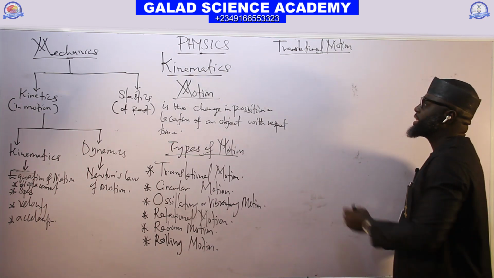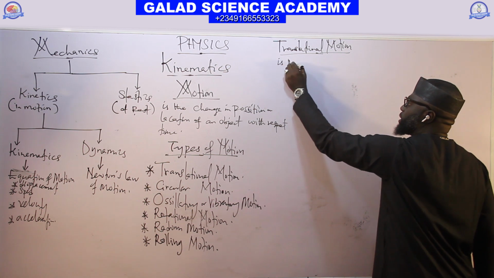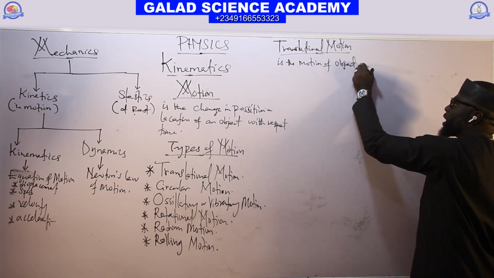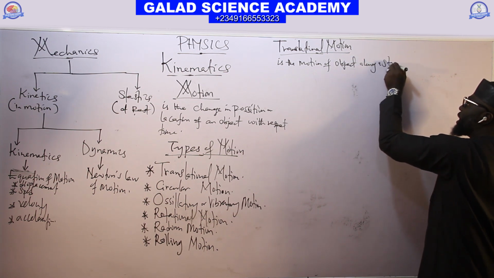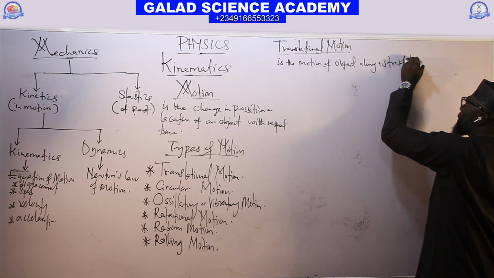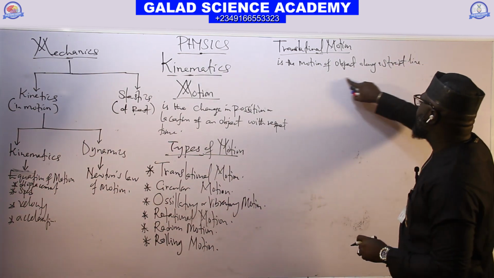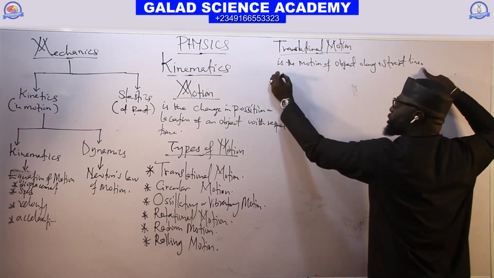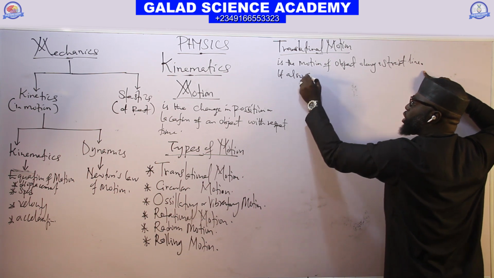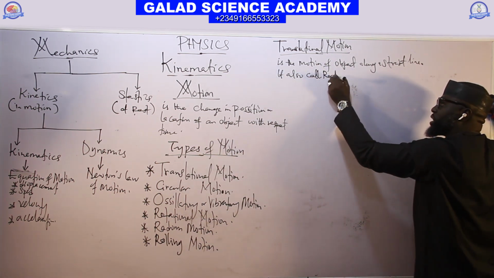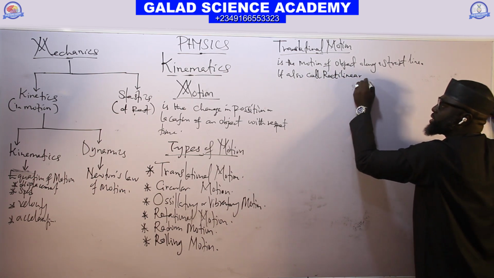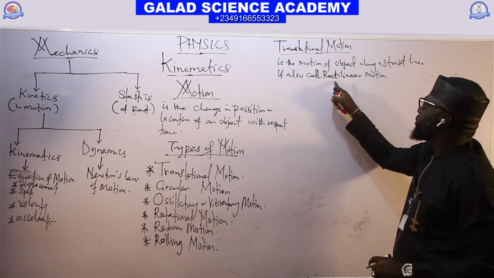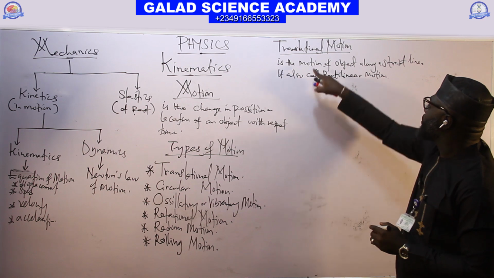Translational motion is the motion of an object along a straight line. The motion of an object along a straight line is called translational motion, and this motion is also called rectilinear motion. You can call it rectilinear motion or translational motion because it is the motion of an object along a straight line.